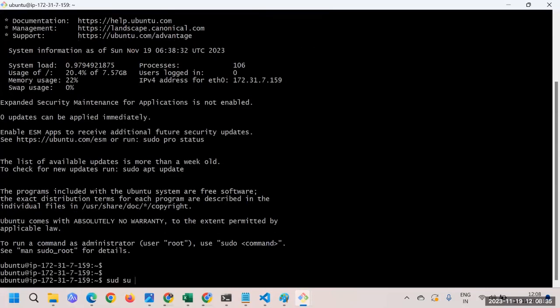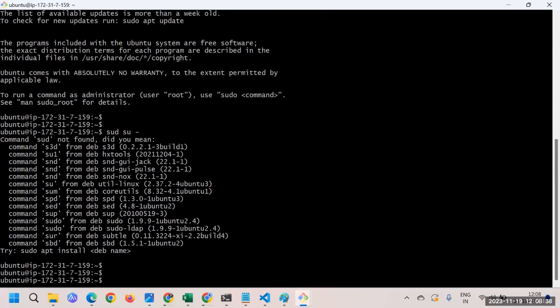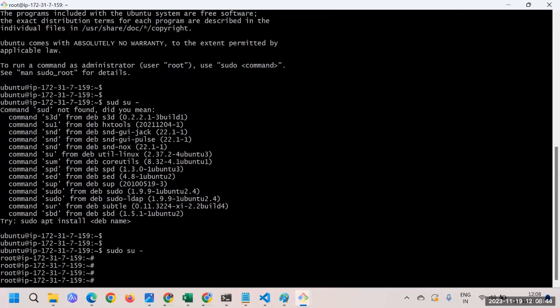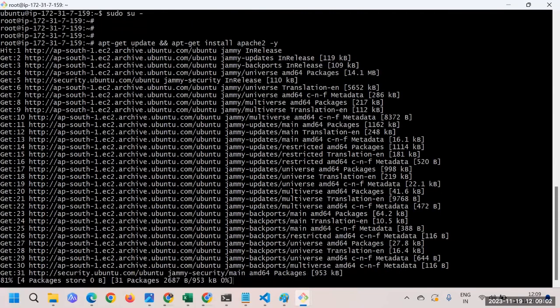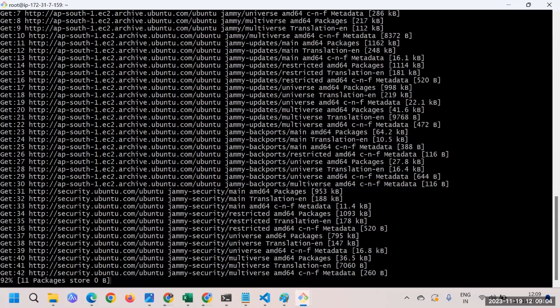So what we'll do here is install Apache, just a plain Apache. Now I'll say apt-get update and apt-get install apache2, and I'm also giving the auto approval. So it's supposed to update the repository and install Apache2. Okay, so that will be done.